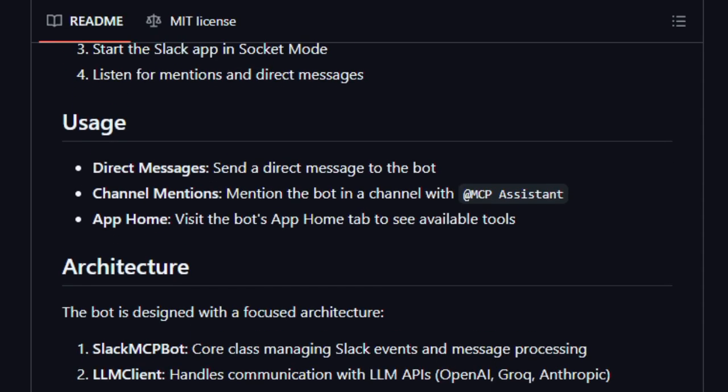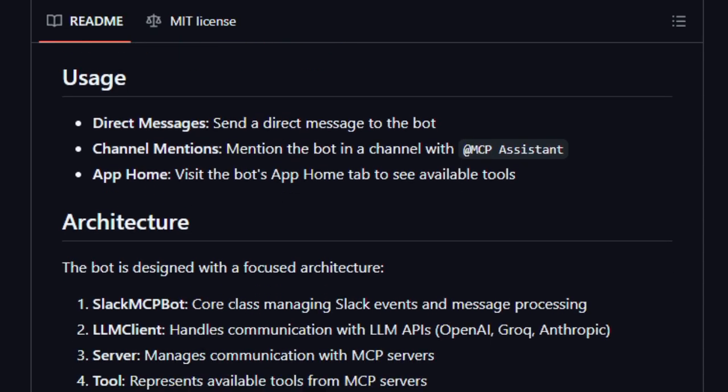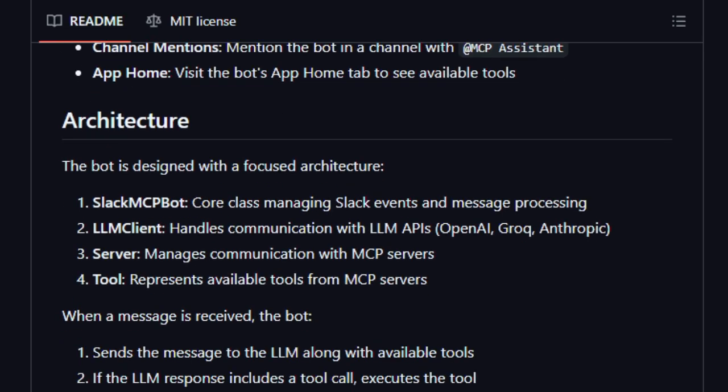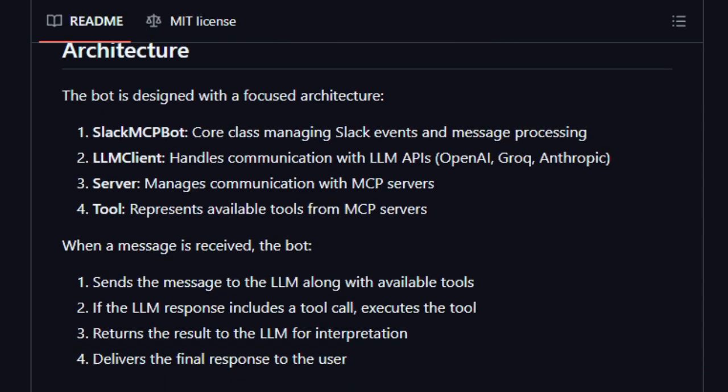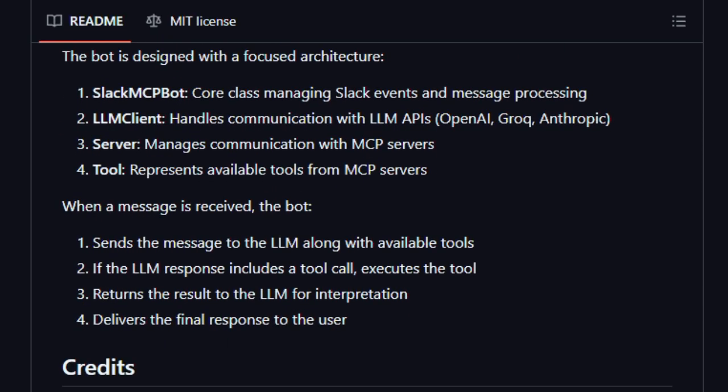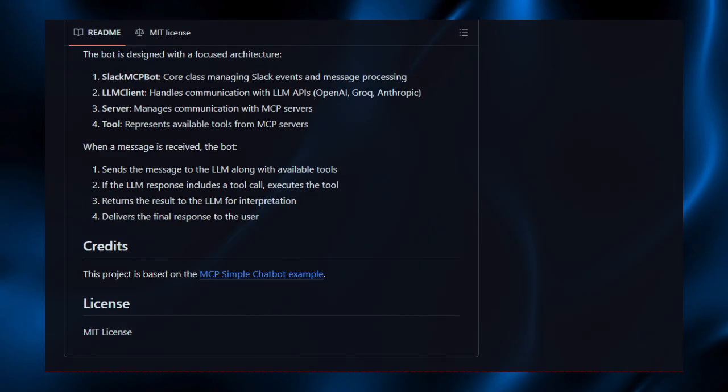In short, what sets this project apart is how it leverages MCP to turn Slack into a smart, tool-aware interface with real capabilities. It's not just answering your questions, it's doing things for you, bridging chat and external systems elegantly.